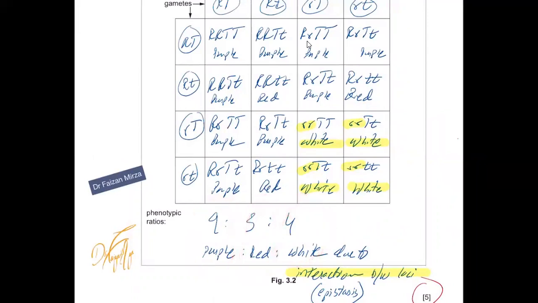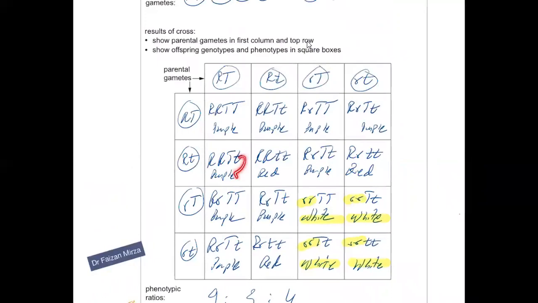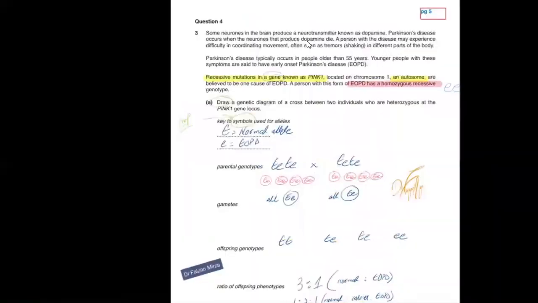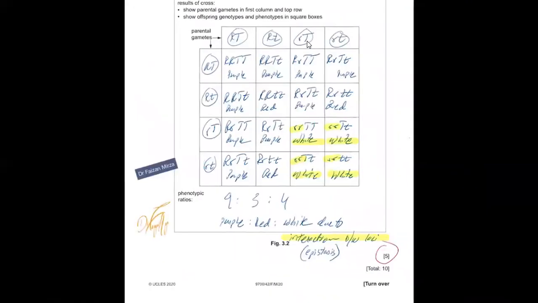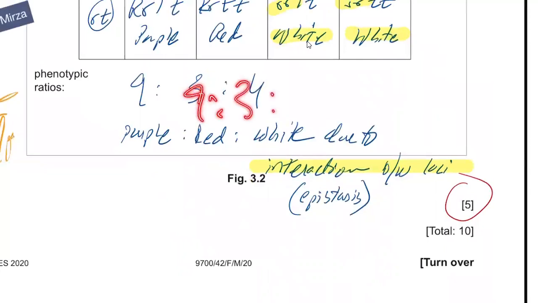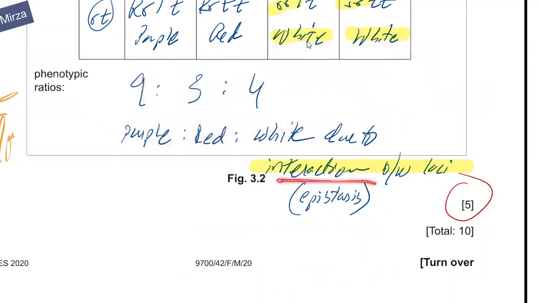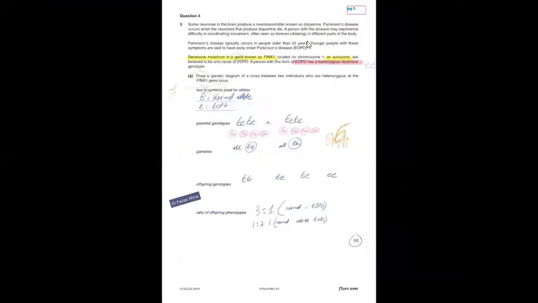This is because this is an example of interaction between loci. This is epistasis occurring. So this ratio is not 9:3:3:1 actually. Why is it not 9:3:3:1? Because although independent assortment is occurring, the interaction between loci doesn't allow the 9:3:3:1 ratio to occur. The ratio is 9:3:4. Although the reason is not asked, they may ask you why this is an example of interaction between loci. Because if there was no interaction between loci, the ratio would have been 9:3:3:1, and there would have been 4 different phenotypes. Here we have 3 different phenotypes occurring, and this is because there is interaction and epistasis occurring between loci.